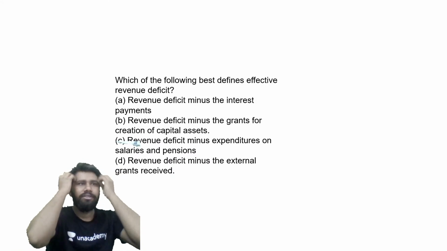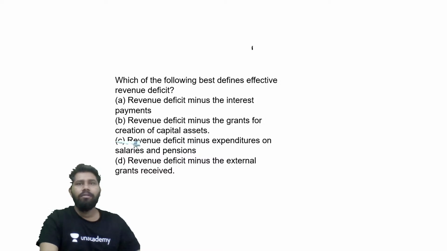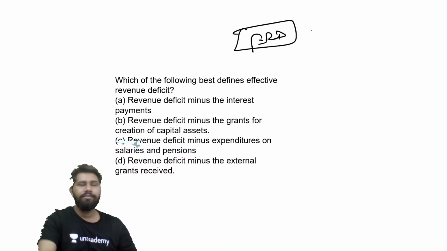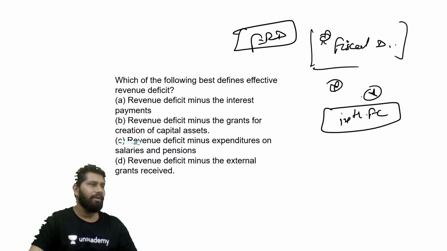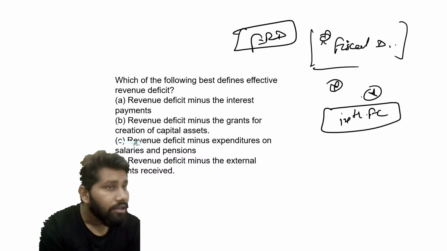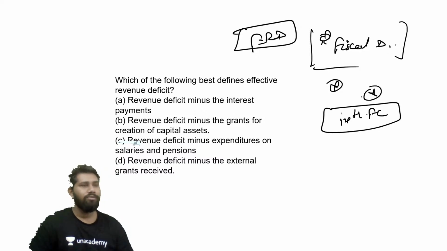Effective revenue deficit. Very important for all of the students, guys. Effective revenue deficit and fiscal deficit, how they are interconnected, and why the 14th Finance Commission recommended to the government that this concept of effective revenue deficit, as soon as possible, be scrapped, right?